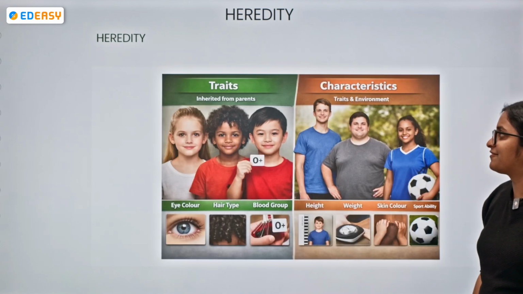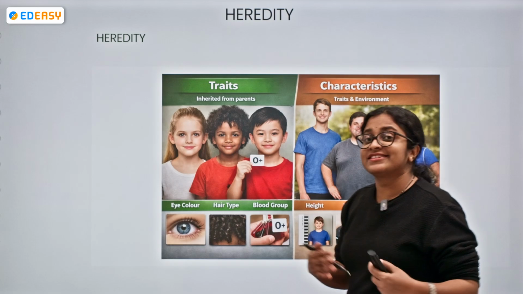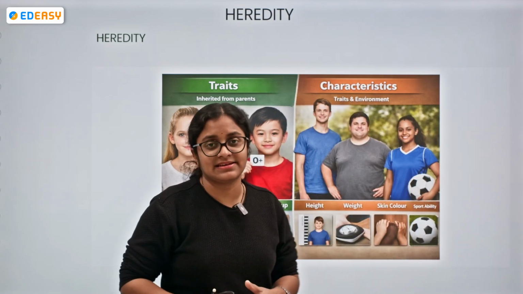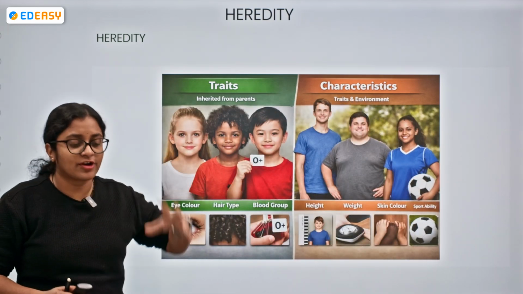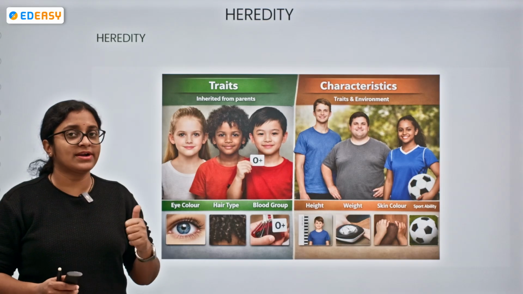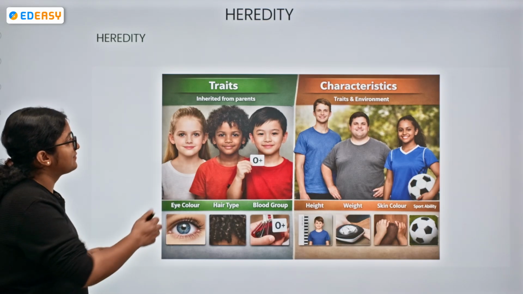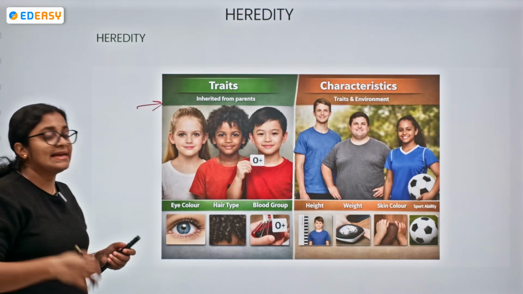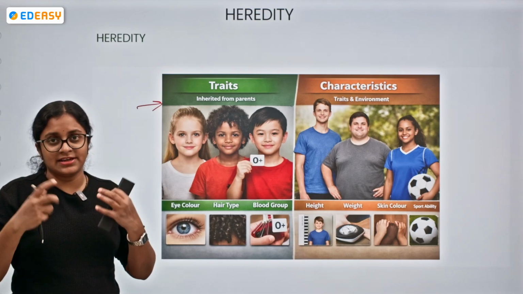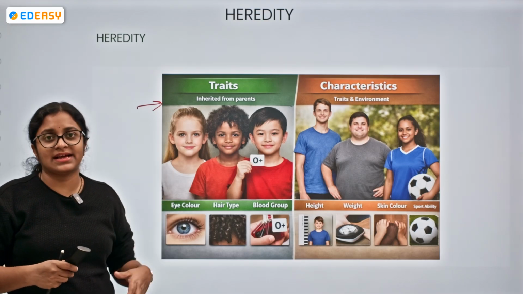Okay, now moving on. What are these traits then? What are the characteristics? We might have a question. We got trait, we got characteristic, but what is it? So traits are the ones which are inherited from parents, like it might be eye color, hair type, hair color, or